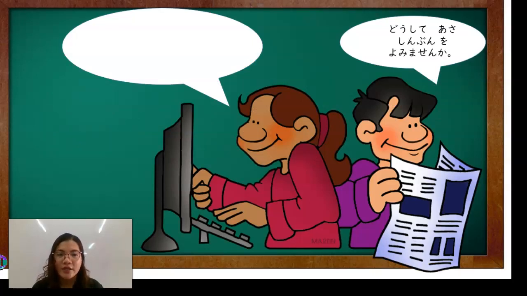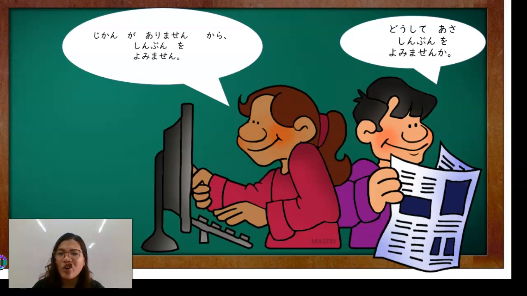Doshite asa shinbun o yomimasen ka? Bakit hindi ka nagbabasa ng newspaper sa umaga? Jikan ga arimasen kara shinbun o yomimasen. Again, jikan ga arimasen kara shinbun o yomimasen.